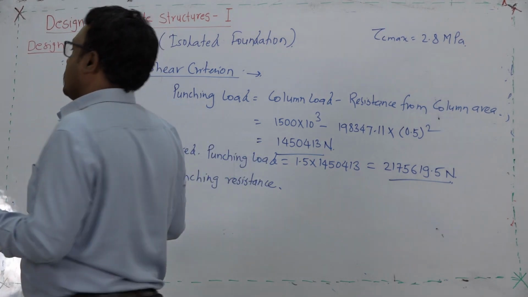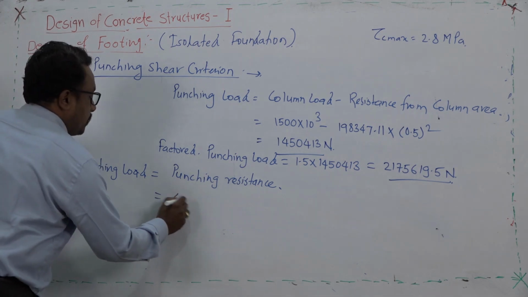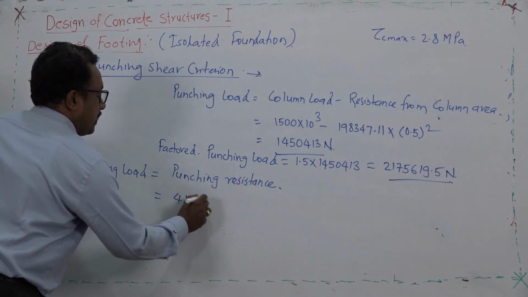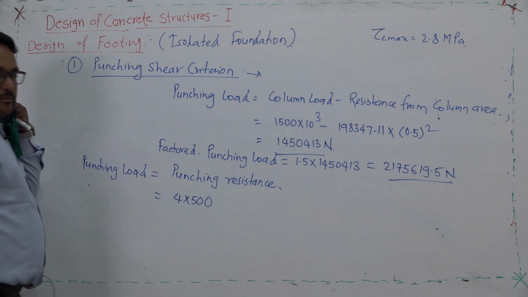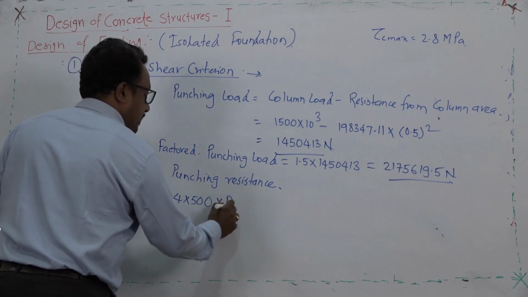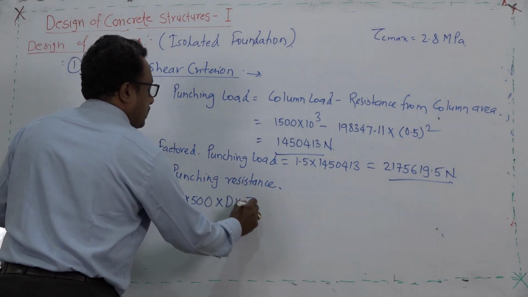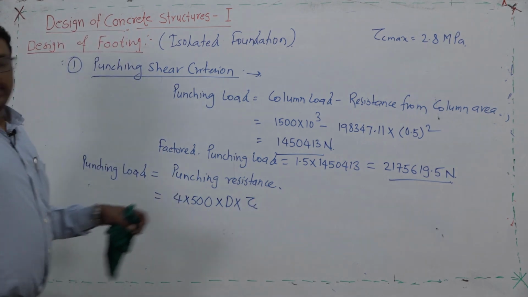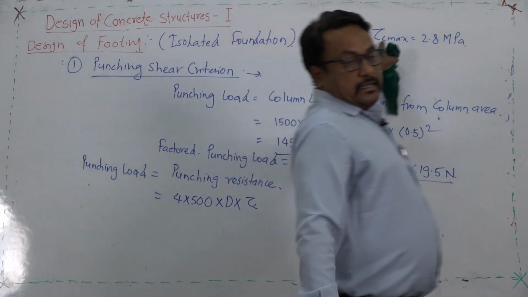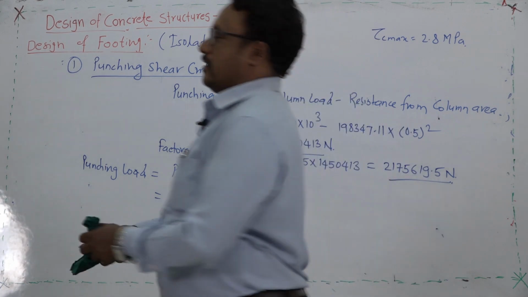So, it is having the 500 by 500 size. So, 4 times 500 multiplied by the depth of footing required and multiplied by the tau c value.